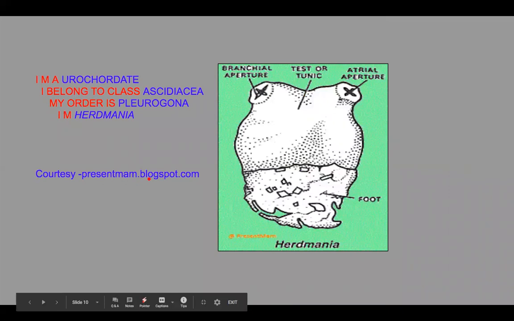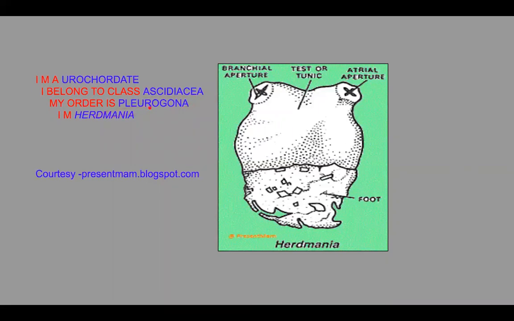What does this say? I am a Urochordate. I belong to class Ascidiacea. My order is Pleurogona, and I am Herdmania. The name of this animal is Herdmania. That is a protochordate. It comes under the subphylum Urochordata and the class Ascidiacea. We will discuss it in a very elaborated way in later stages of your classes.